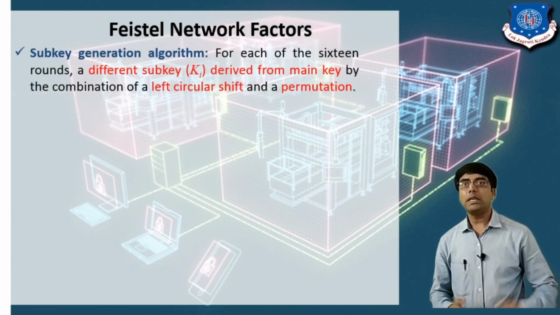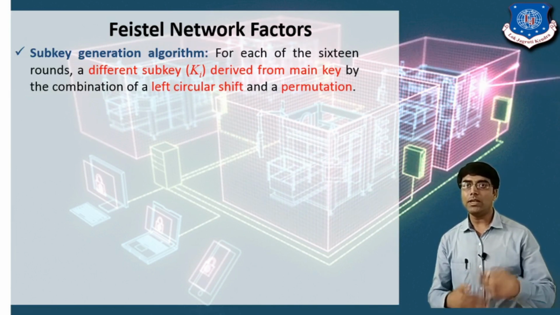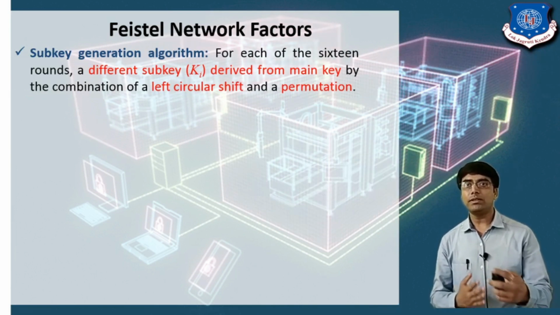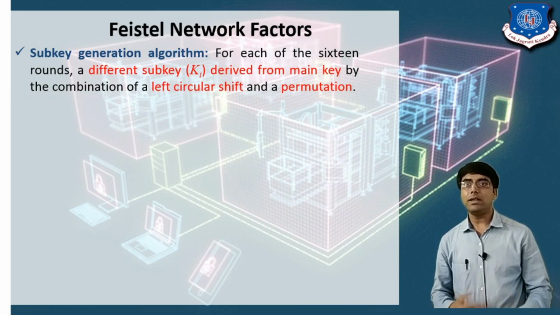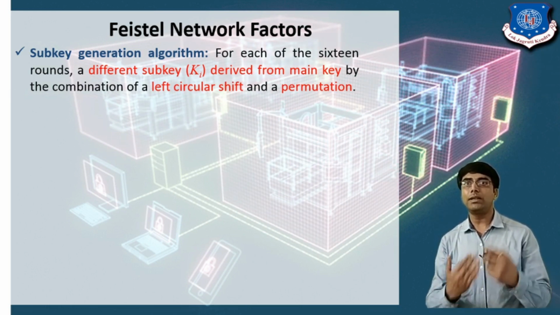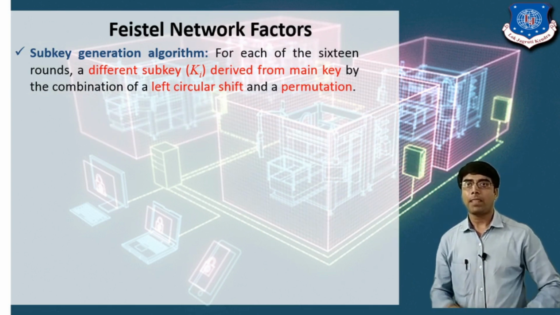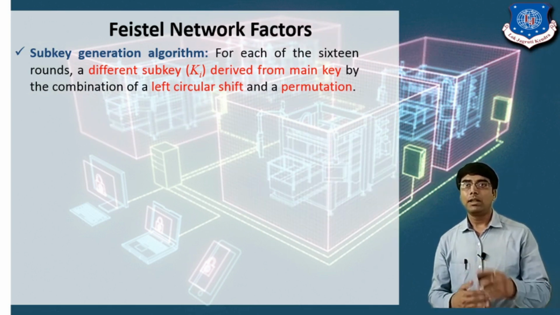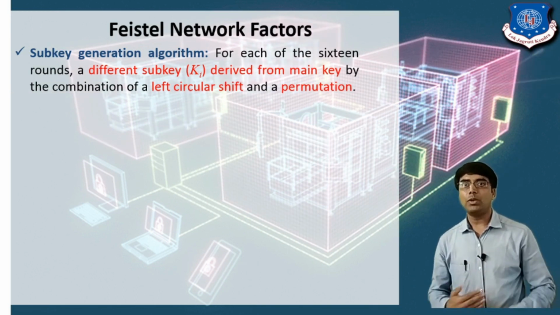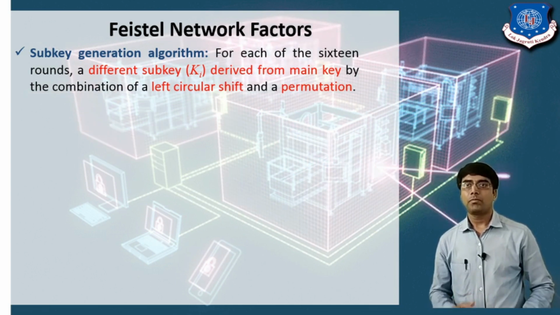Now the sub-key generation algorithm. Because here we use 16 rounds, and in each round we are using a different key, and this key is derived from the master key. In the key we are applying the left circular shift and the permutation.